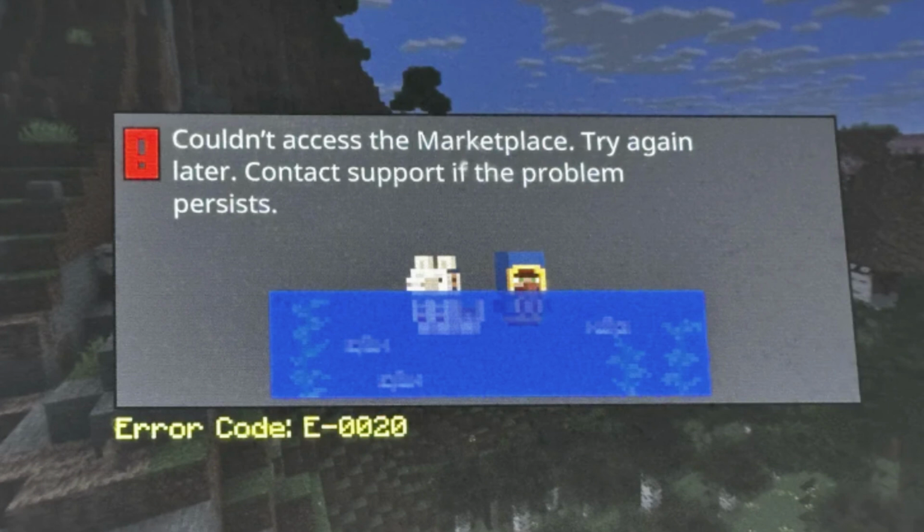As per our research, the error comes when users try to access the marketplace in Minecraft. Even though users are able to sign in to Minecraft.com, the Microsoft Store, and the Minecraft launcher, they get signed out inside the game, which prevents them from accessing Marketplace or playing. According to our research, this error is likely related to some temporary system-side issue or issues with the game version or network.